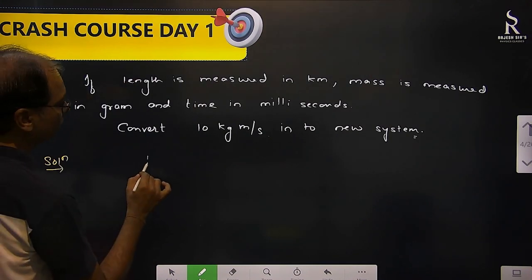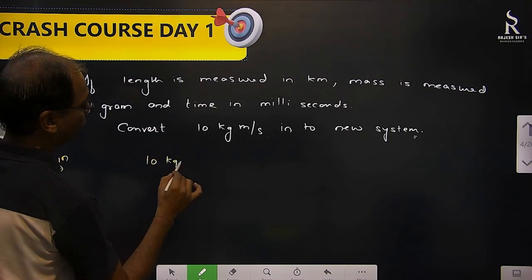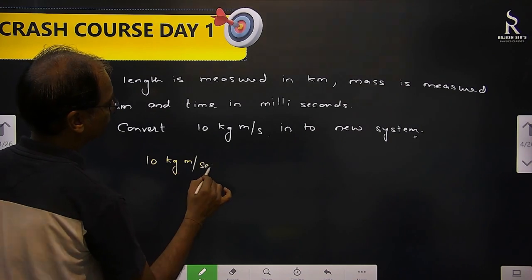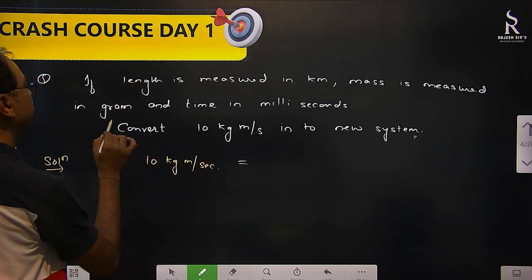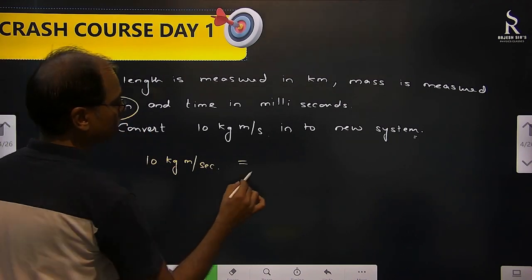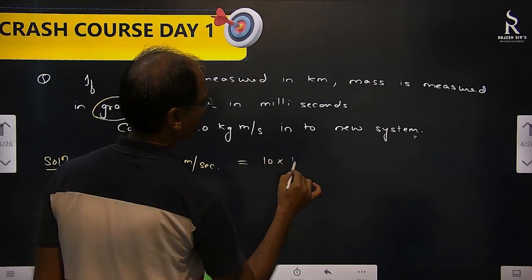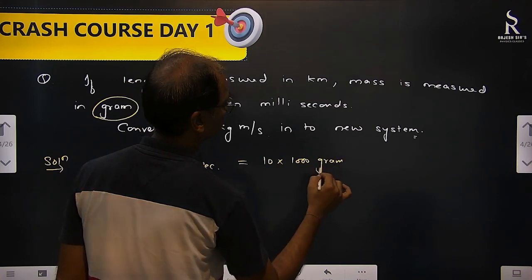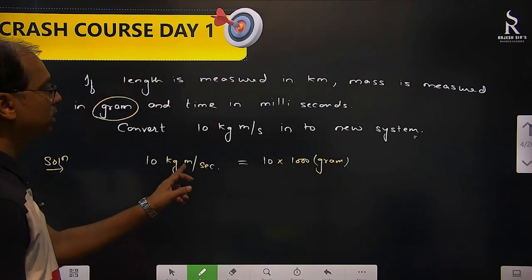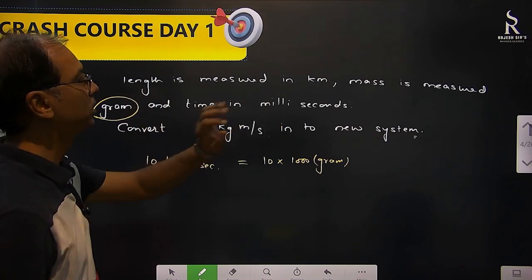So 10 kg meter per second. We have to convert that. First, mass is to be converted into what? Gram. So 10 into 1000 gram. Now a meter is here, but we want to measure it in kilometer.